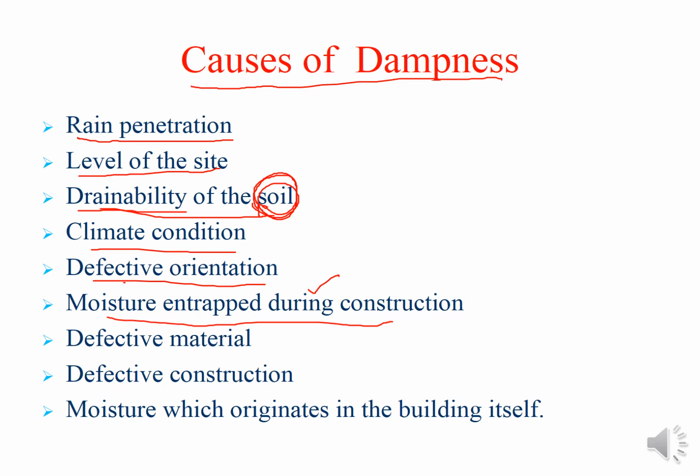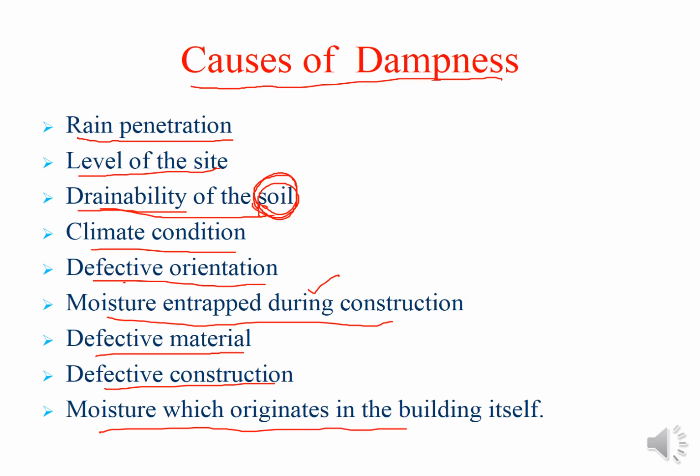Secondly, you use water for the curing of your structure, the curing of the plaster and the concrete. In that case, if you are using more water than required, it can interact. Then come defective materials. If the material itself does not repel water, is more absorbing, or is defective, then it may cause damage. Defective construction: of course, if the construction is not according to the codes and specifications, then the water can easily get in and cause damage to the structural components.